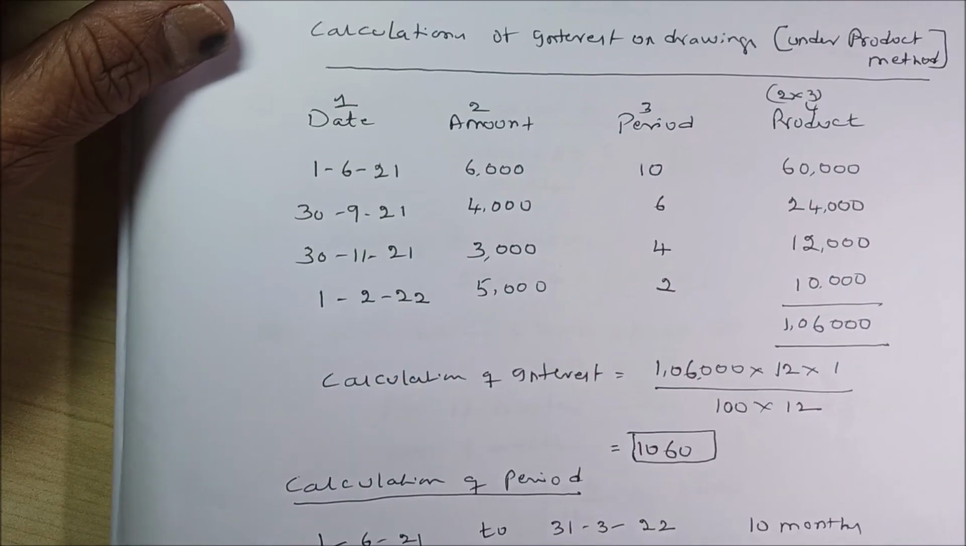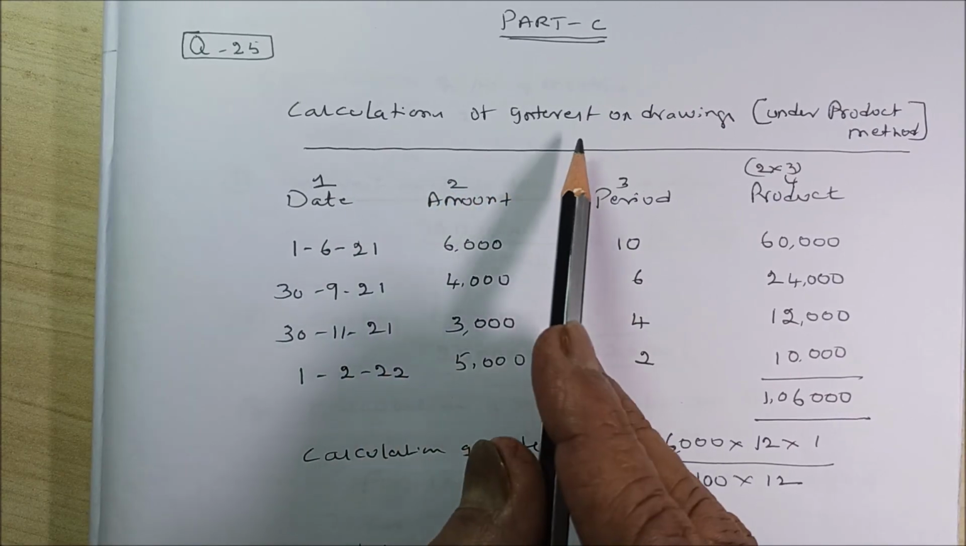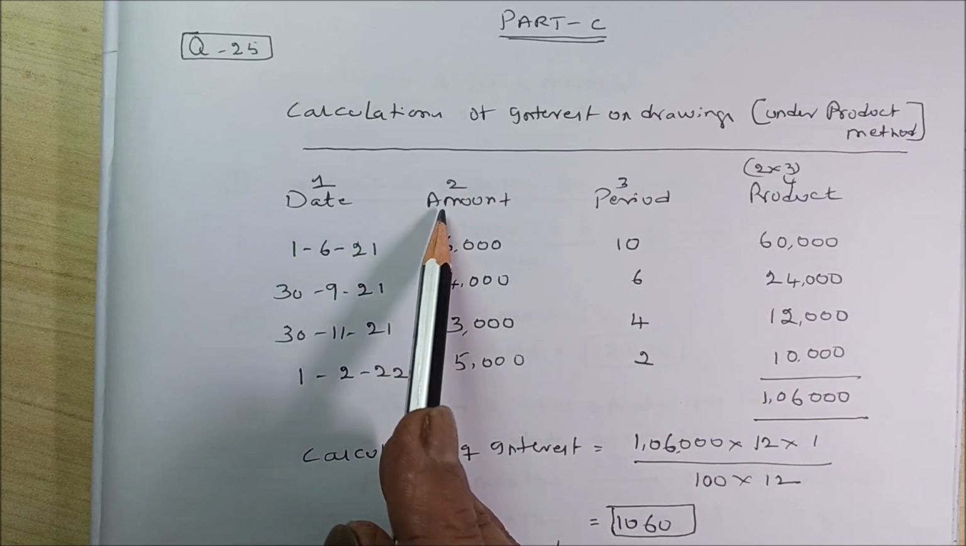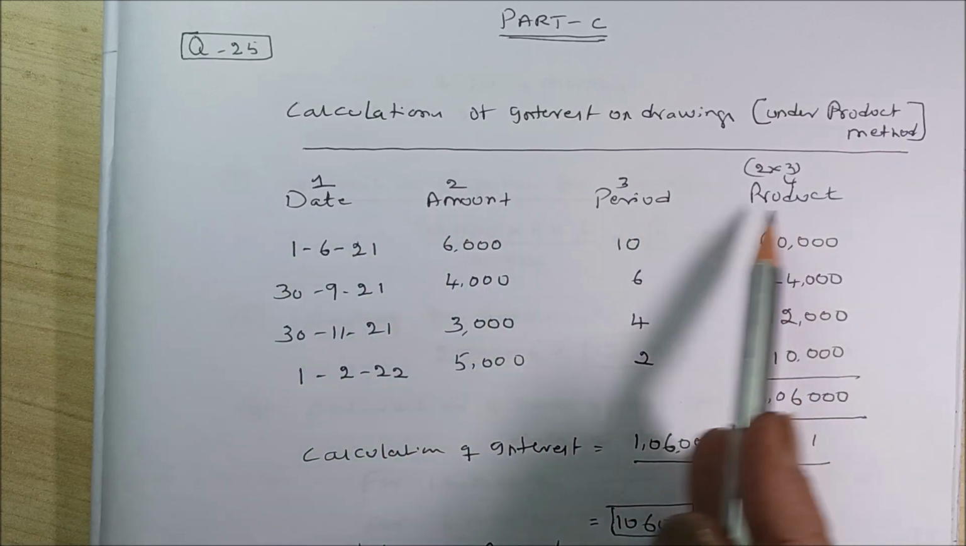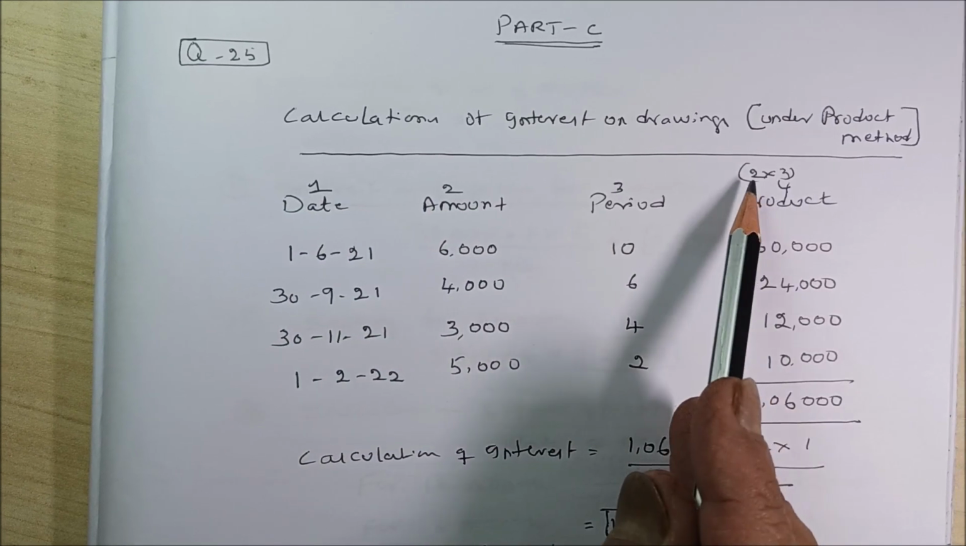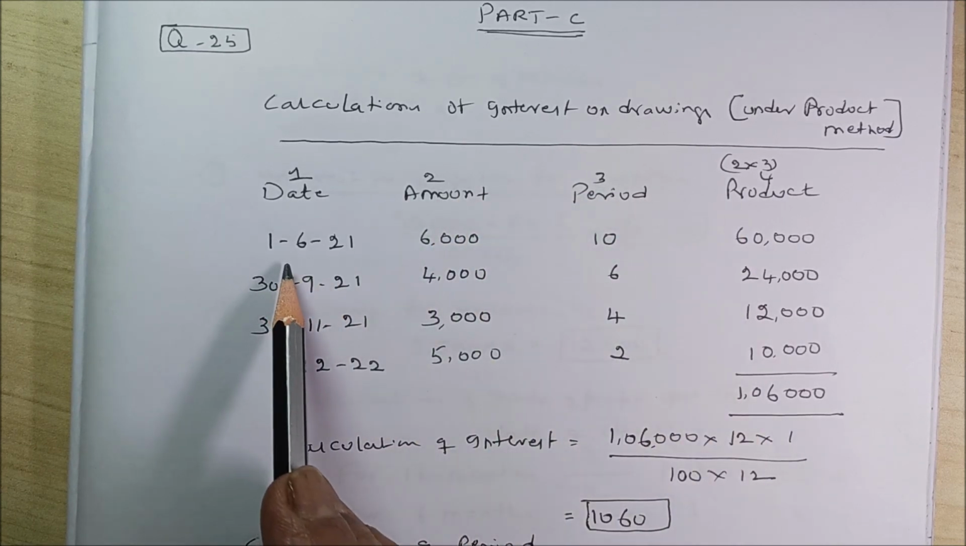So, then it is very simple. You can say calculation of interest on drawings under which method? Product method. Date, amount, period, product. I have given the column number 1, 2, 3. So, product is 4, it is 2 into 3, that is column number 2 into column number 3.